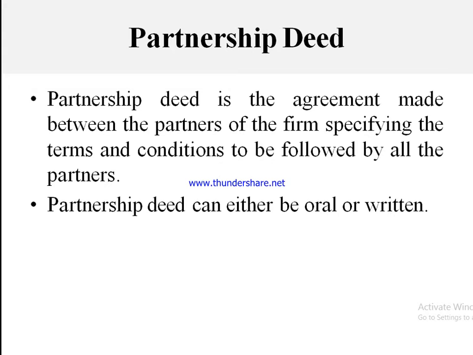If it is oral, it will be recorded, and if it is written, then every partner gives their signature on it. It means they are agreeing to all the terms and conditions, and this written agreement will also be stamped.